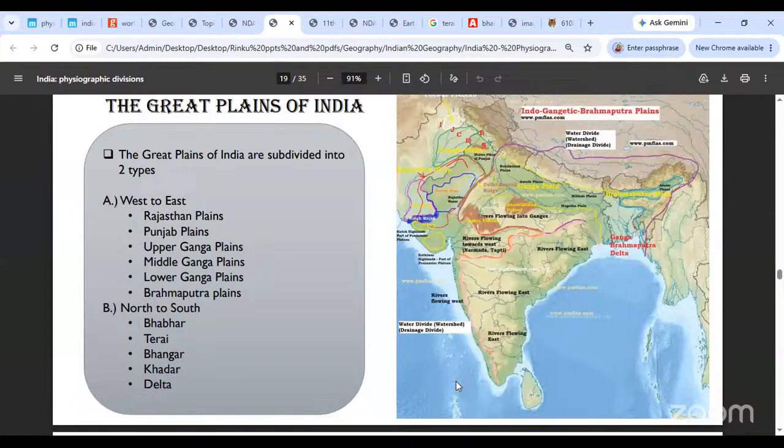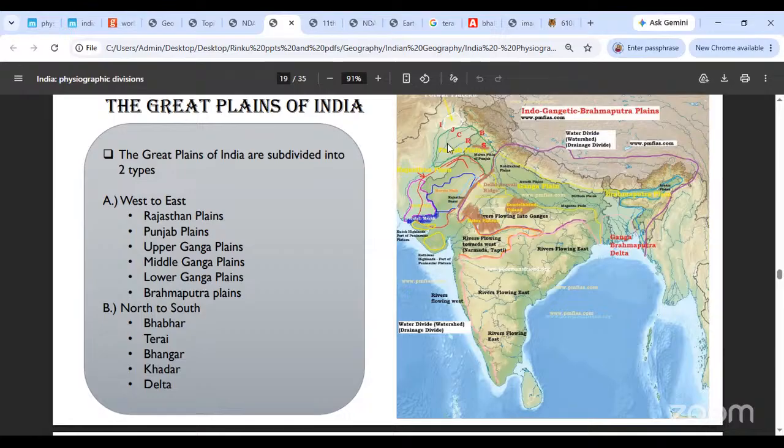Now, these plains are divided into two types. One, either you move according to east to west part, so you go from the west straight up to east and divide it into various regions, or then you go from the north to south. That is one way of division, but that is another way of division. So from west to east, these plains will be the ones in Rajasthan.